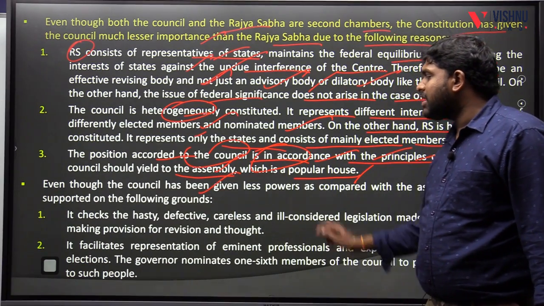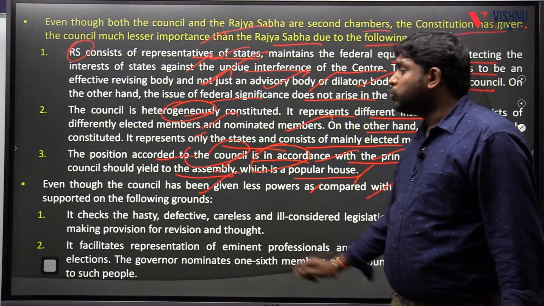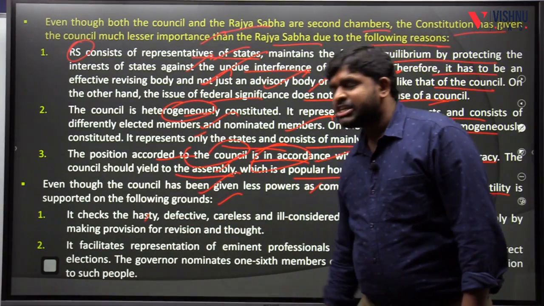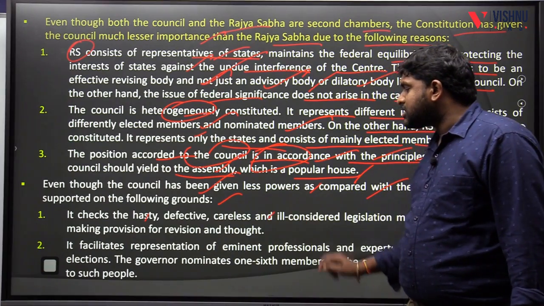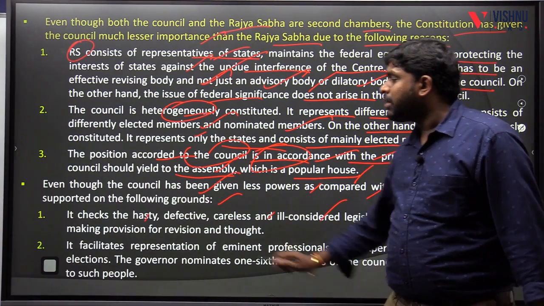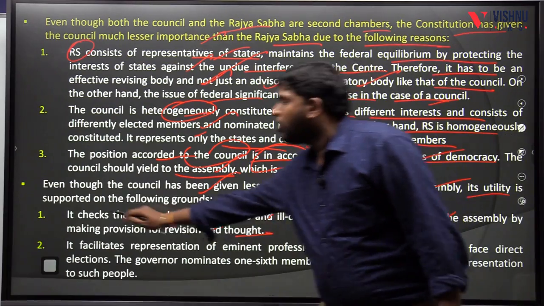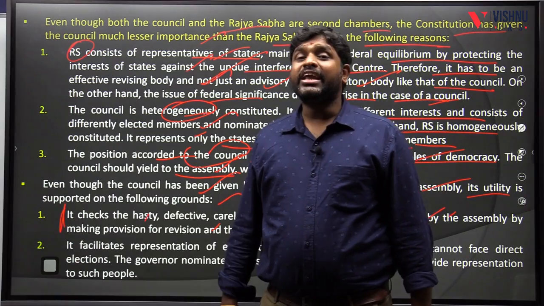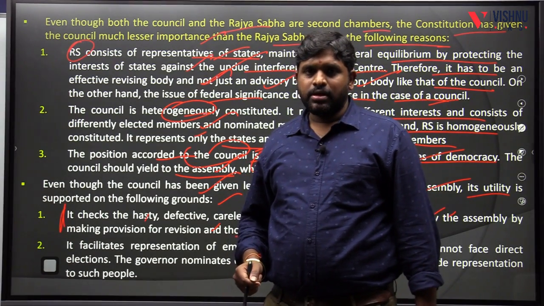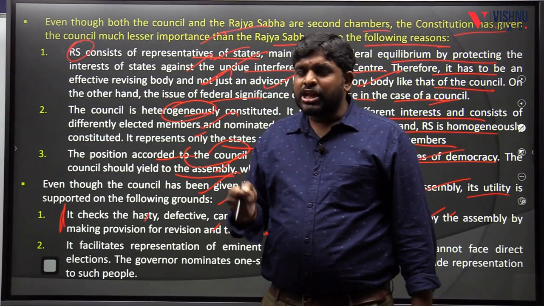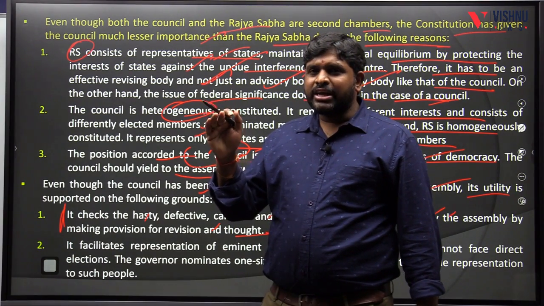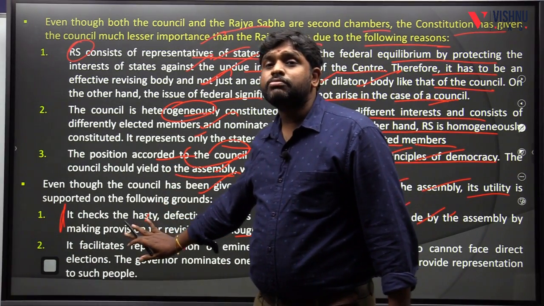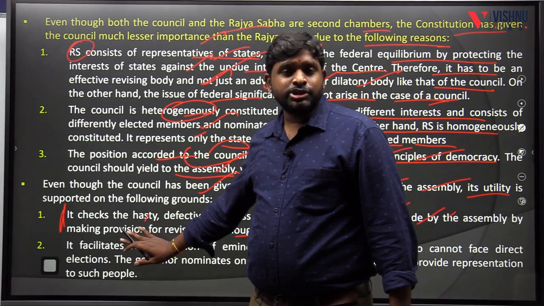Even though the council has been given less powers as compared with the assembly, its utility is supported on the following grounds, positives. It checks the hasty, defective, careless, ill-considered legislation made by the assembly by making provisions for revision and thought. Means more deliberations which are happening in the Legislative Council will help to find any ill-conceived bills, deliberative bills, intentional bills, or if any ruling party is from one community and wants to get the benefit to that community, here the discussions will be happening. More deliberations will be happening.